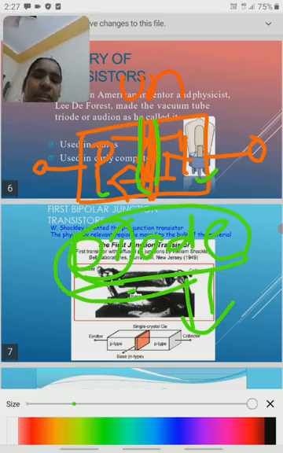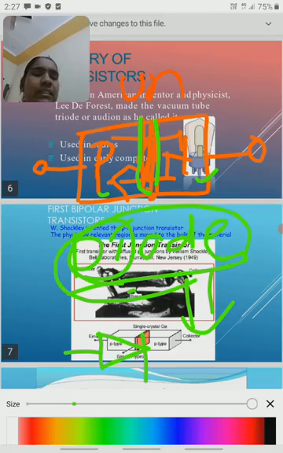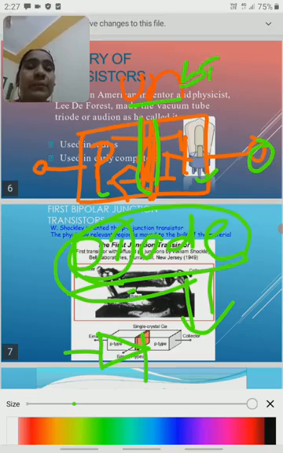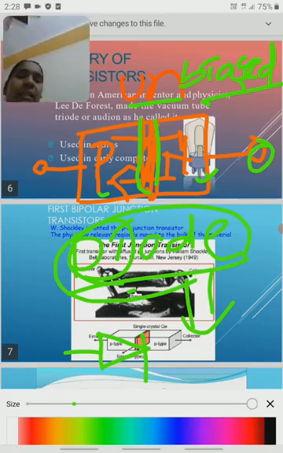So this is called a diode, and this is the symbol of a diode. If we are not applying any external source to this p-n diode, it is called an unbiased diode. Biasing is nothing but applying external electrical energy. We are not applying any external energy, so this is called an unbiased diode.